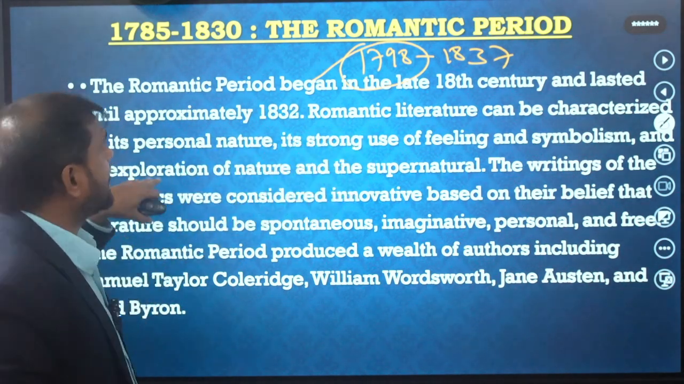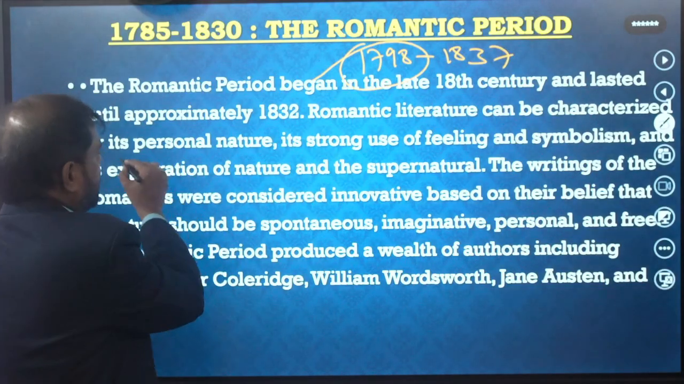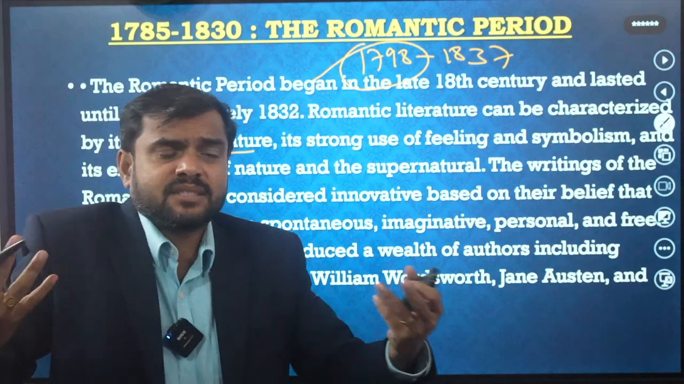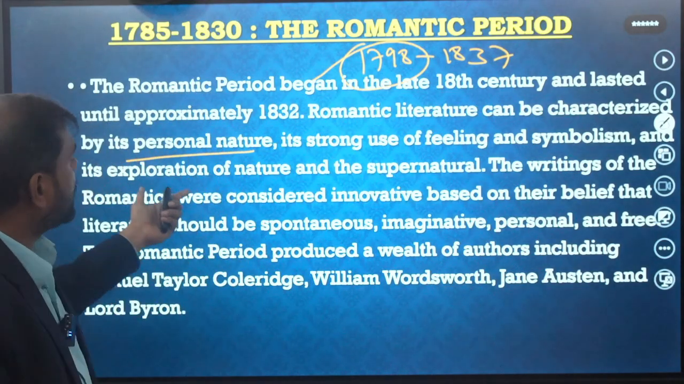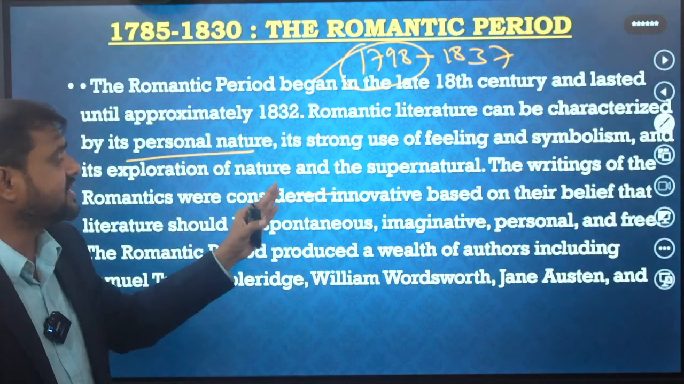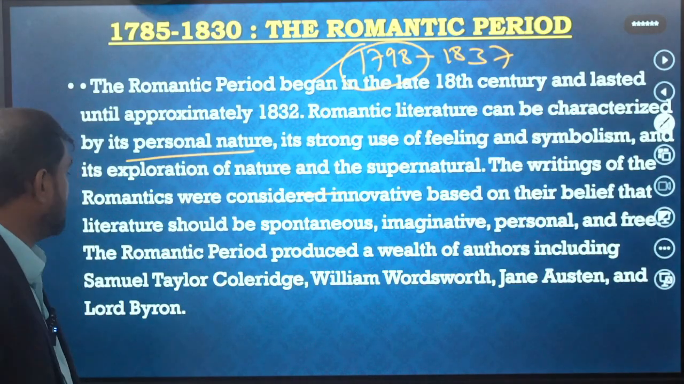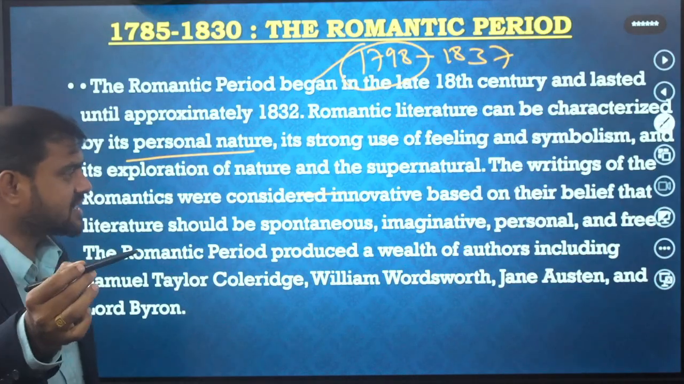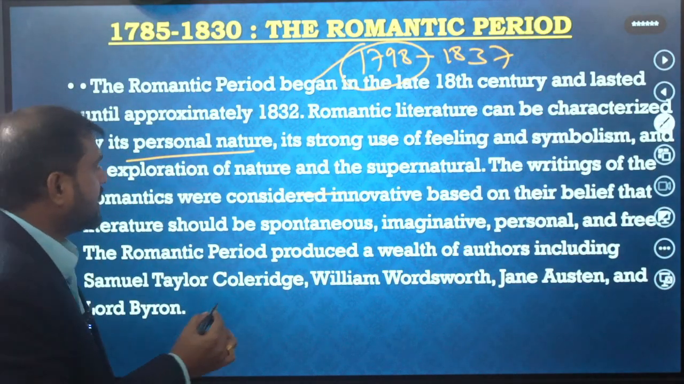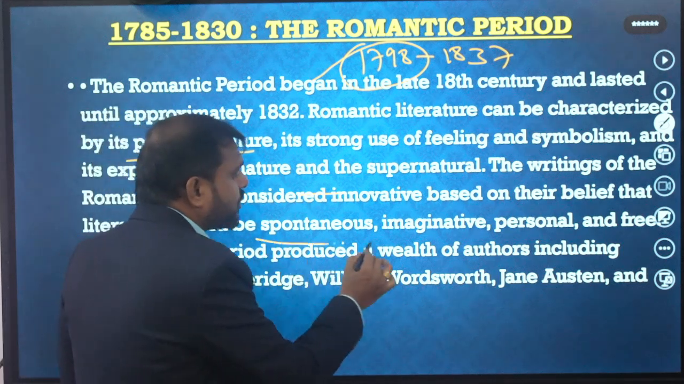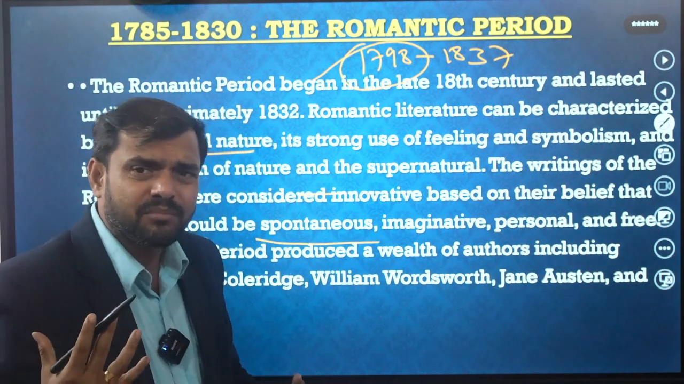Romantic literature can be characterized as personal in nature. Their personal ideas are there, with strong use of feelings and symbolism. The feelings become very important, along with the exploration of nature and the supernatural. The writing of the Romantics was considered innovative based on their belief that literature should be spontaneous, imaginative, personal, and free. It is very important. Literature or poetry should be spontaneous. Spontaneously you should write on those things.